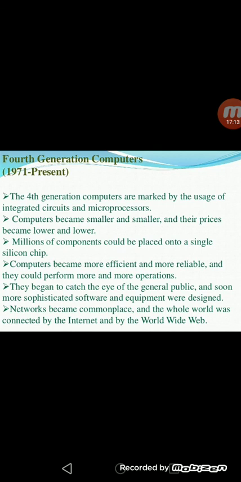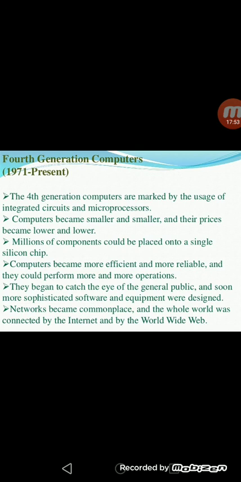Next, the fourth generation of computers are marked by the use of the integrated circuit and microprocessor. Computers become smaller and smaller, and their prices become lower and lower. Nowadays we are buying the computer anytime, anywhere, in any place. Millions of components could be placed on a single silicon chip.